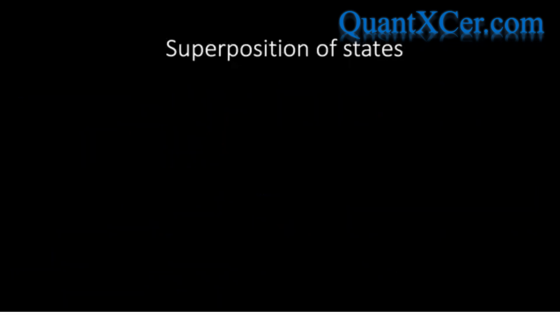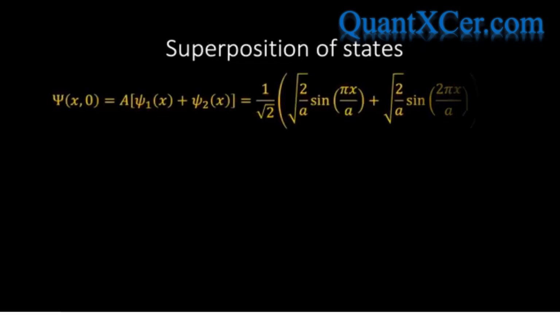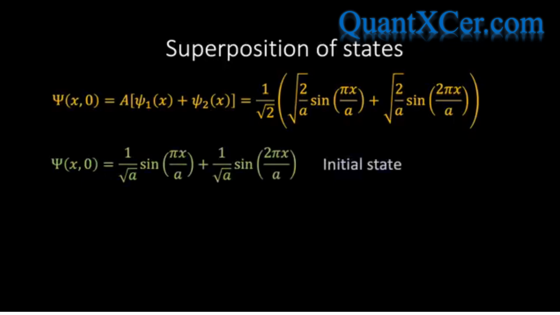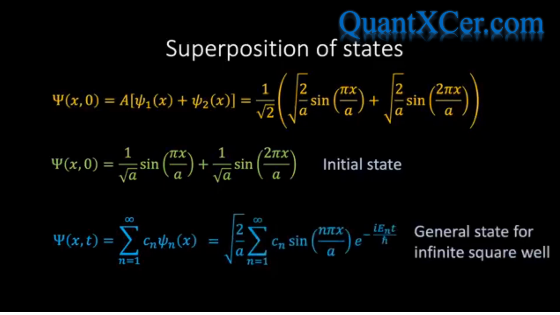Once we've worked out the normalization constant, we can sub this back into our original wave function expression, and we get the following result. And after expanding out the bracket, we arrive at the following green expression, which summarizes our initial state wave function. Next, we want to match this up with the most general solution of the Schrodinger equation. We know from our earlier analysis of the infinite square well potential that the general solution is a superposition of eigenstates, which, in the specific case of the infinite square well, takes the following form.